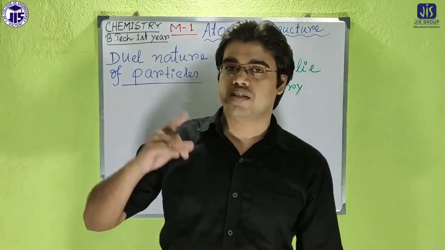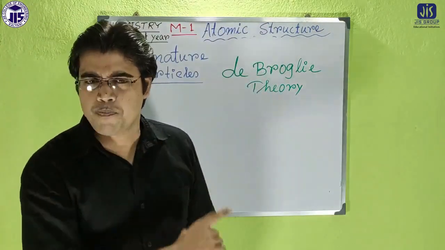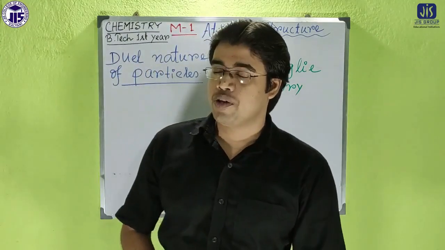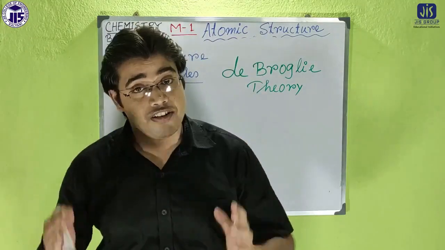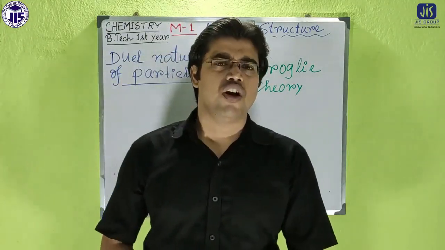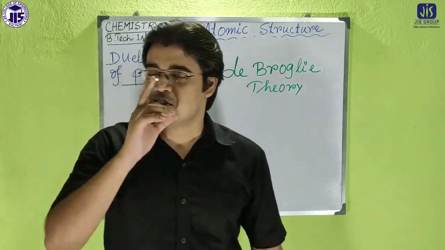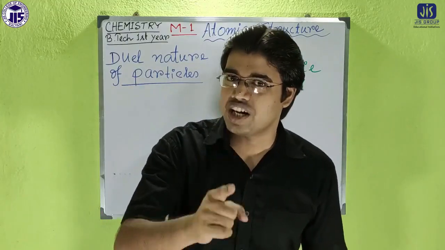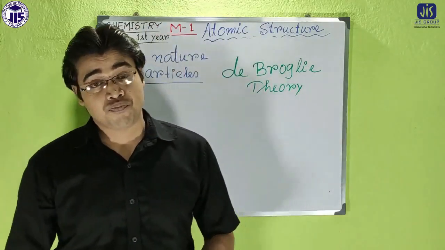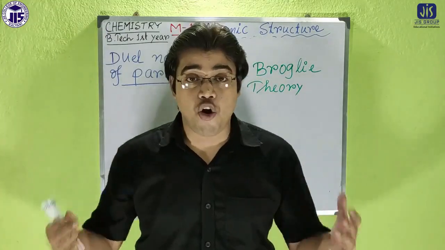Both scientists, Niels Bohr and Sommerfeld, considered that the electron has only particle nature. That means electrons are only negatively charged particles.